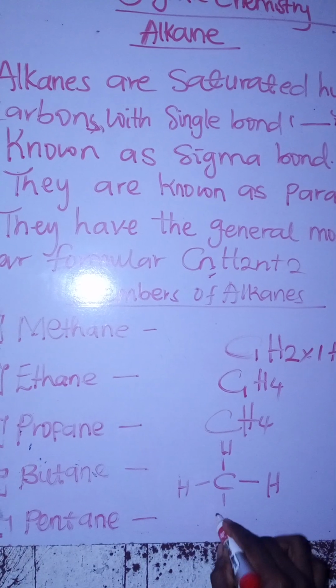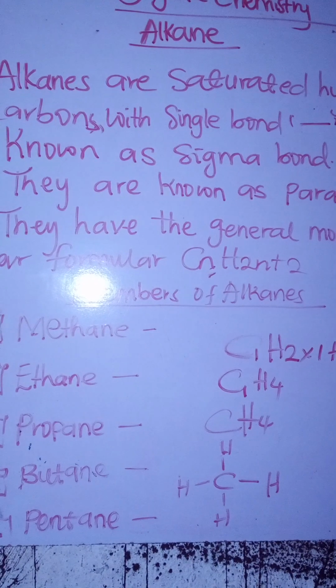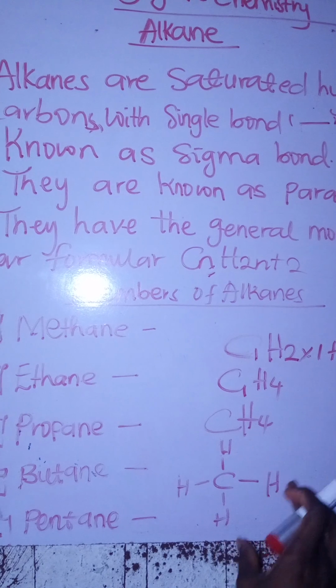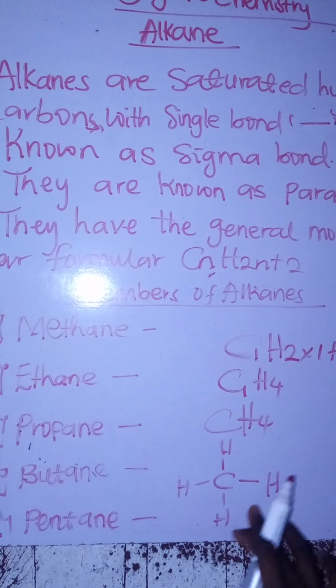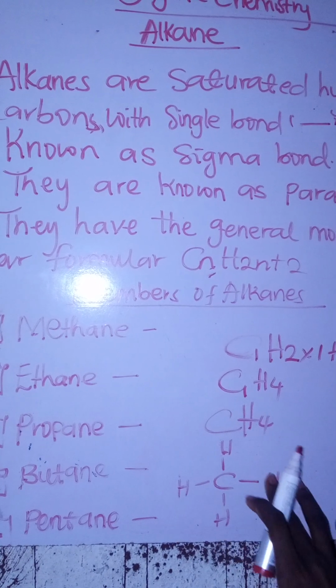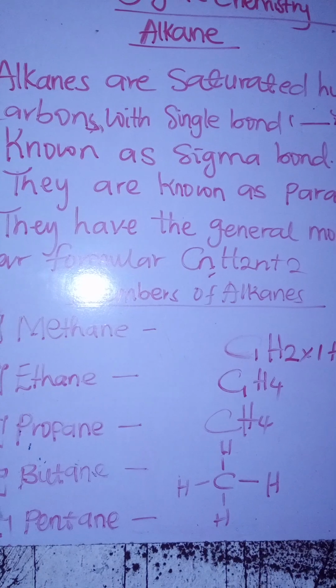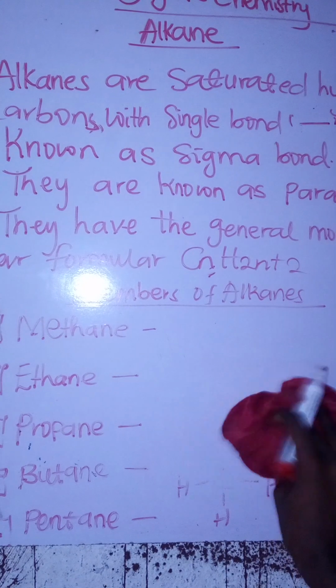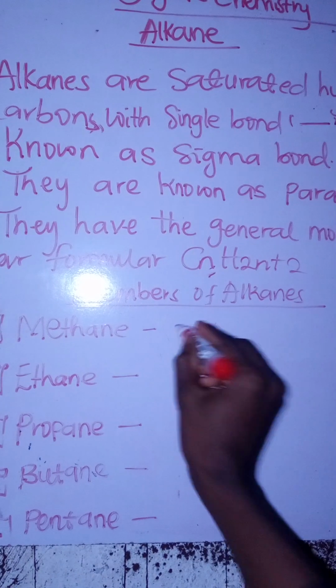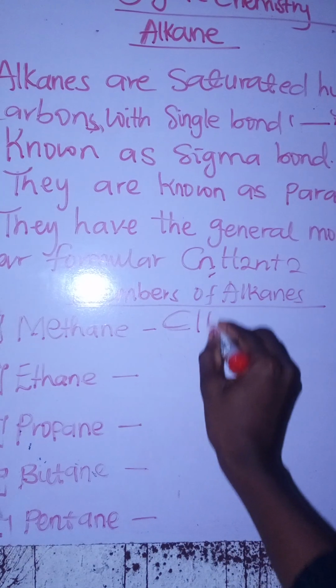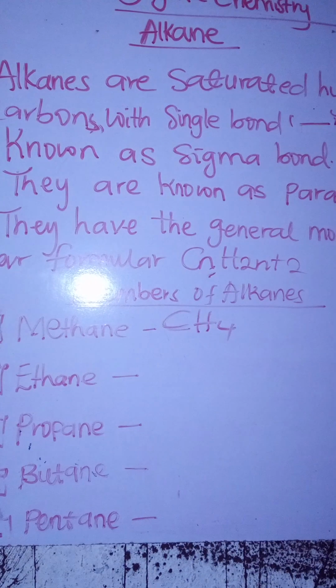And this is the structural formula. Remember, your carbon has a valency of 4. This is where the 4 bonds are attached to hydrogen atoms. So this is the molecular formula of methane. It is CH4. Now let's solve for ethane.